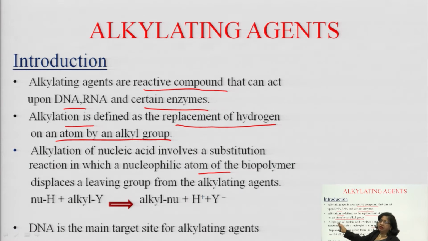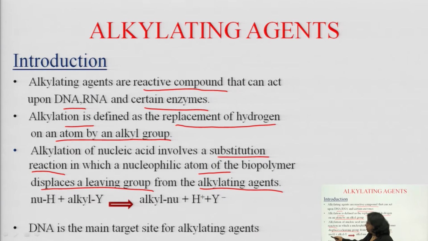So, here we are considering alkylation in terms of nucleic acid. Because our drug is an anti-cancer drug, the target area is DNA, and DNA means nucleic acid. So, alkylation of nucleic acid, whose alkylation will we do? Of nucleic acid. So, alkylation of nucleic acid involves a substitution reaction in which a nucleophilic atom of the biopolymer displaces a leaving group from the alkylating agent.